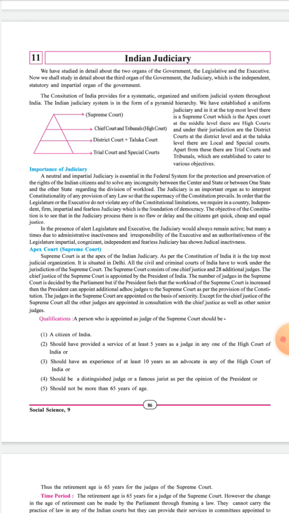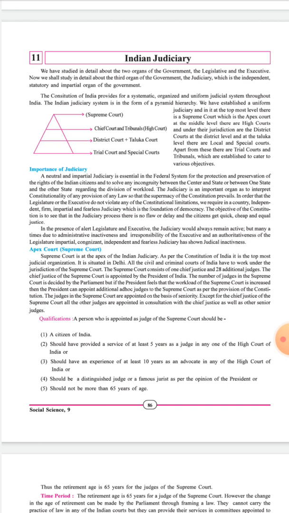The President of India appoints the Chief Justice, and all the other judges are appointed by consulting the Chief Justice as well as the other judges. And according to the norms, Parliament has the right to decide the total number of judges to be appointed in the Supreme Court. However, if the President feels that the Supreme Court is overloaded with work, he can appoint additional ad hoc judges on the basis of the provision given in the Constitution.